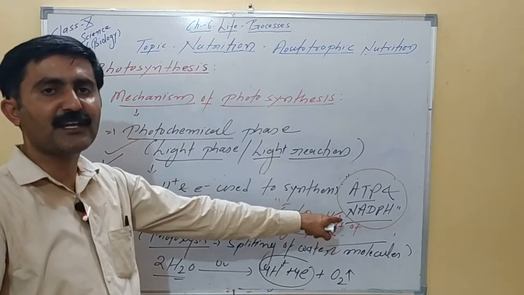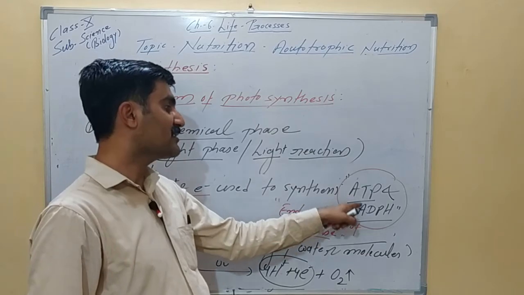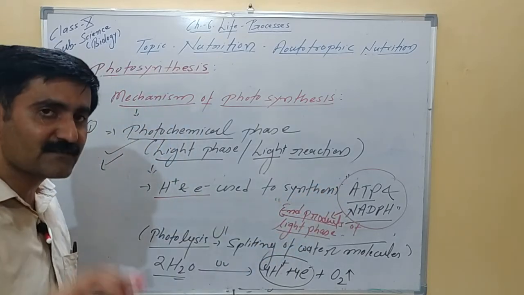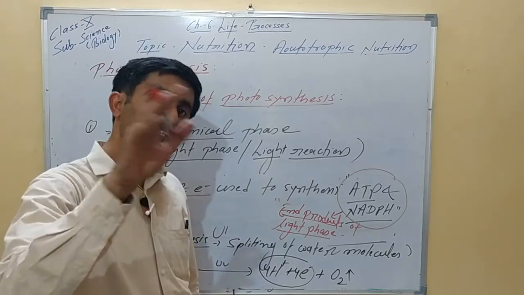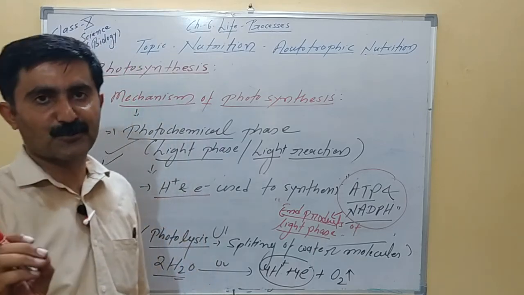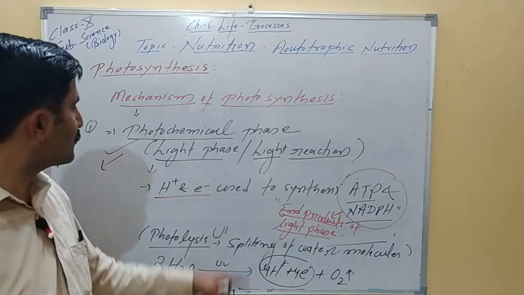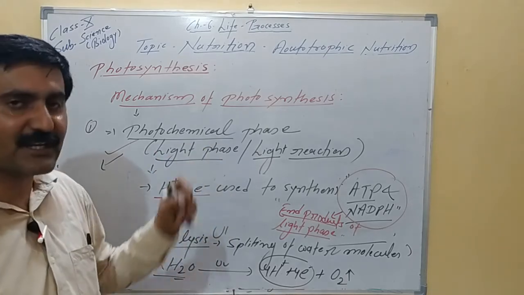Now these ATP and NADPH have a large amount of energy, and these end products of the light phase will be directly used in the dark phase or the biosynthetic phase, in which carbon dioxide taken from the atmosphere is reduced. So please keep in mind, nowhere have we mentioned carbon dioxide in the photochemical phase.